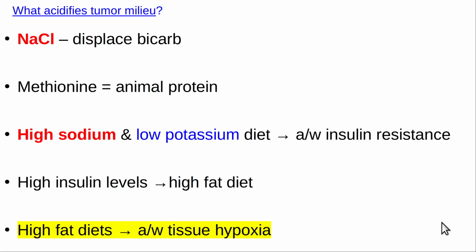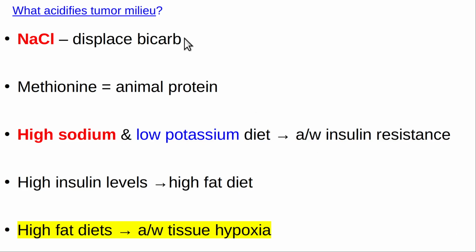Okay, this video is about what acidifies the tumor milieu. Tumor milieu is the tumor microenvironment. It's thought that things that acidify the tumor microenvironment favor the cancer to continue growing, because when you acidify the microenvironment around the tumor, that suppresses the immune system, and this pattern is thought to increase cancer growth.